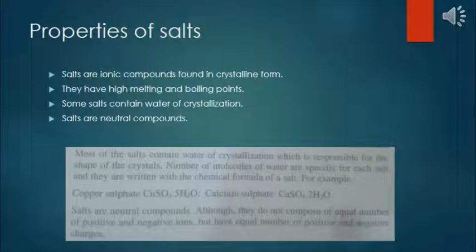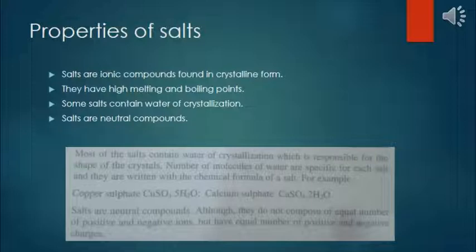Yes, so these salts have the water of crystallization. How many molecules of water are there in copper sulfate? So there are 5 molecules of water. Similarly, calcium phosphate also has 2 molecules of water. The 4th property is that salts are neutral.